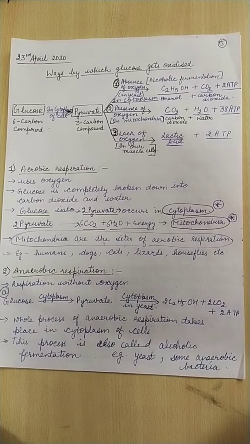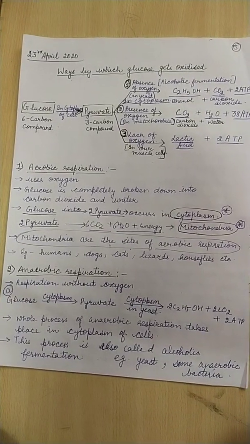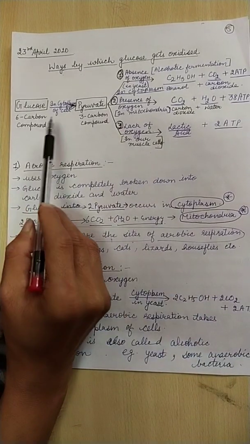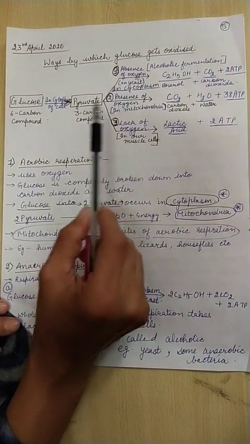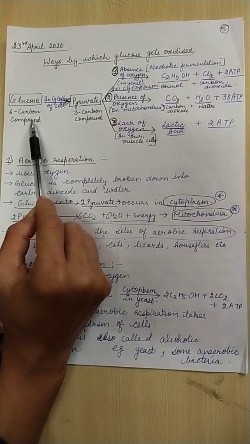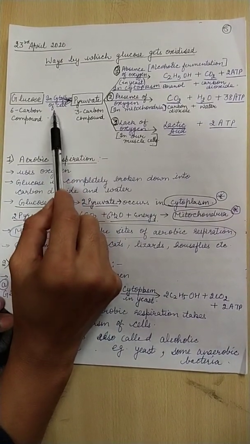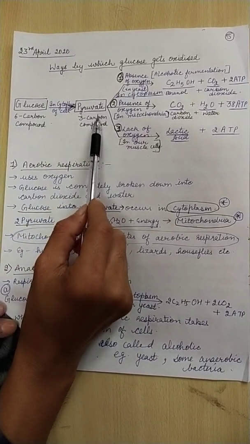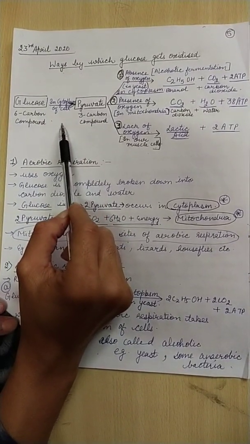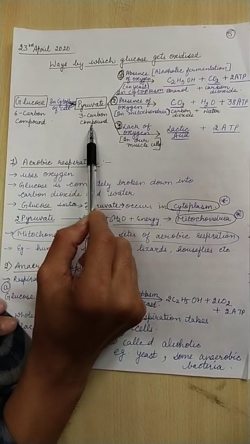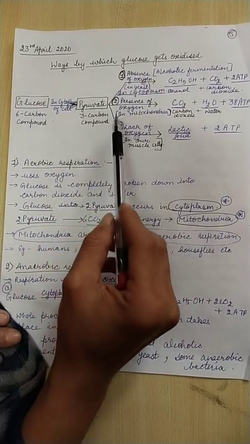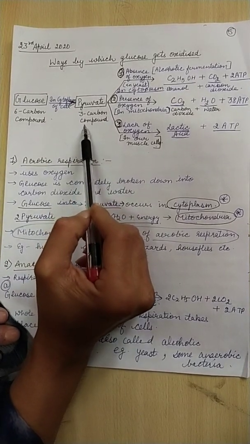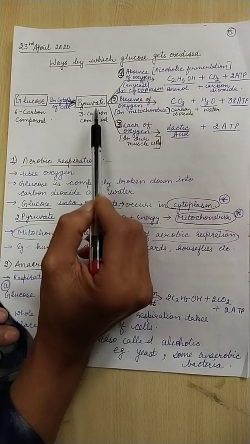Glucose gets oxidized in 3 different ways in various organisms. Glucose will always get converted into pyruvate. Glucose is a 6-carbon compound, and in the cytoplasm of the cell, the process of conversion of glucose into pyruvate is called glycolysis. This happens in the cytoplasm of the cell. But the fate of the pyruvate depends on the presence and the absence of oxygen.